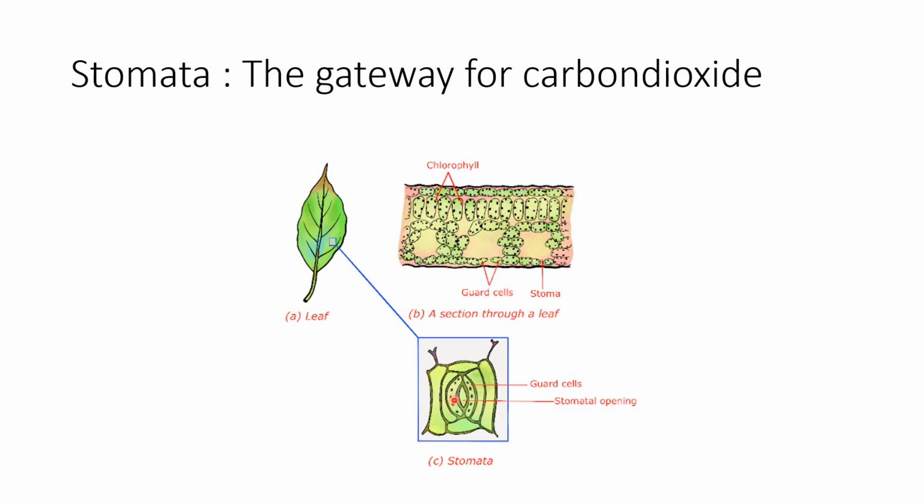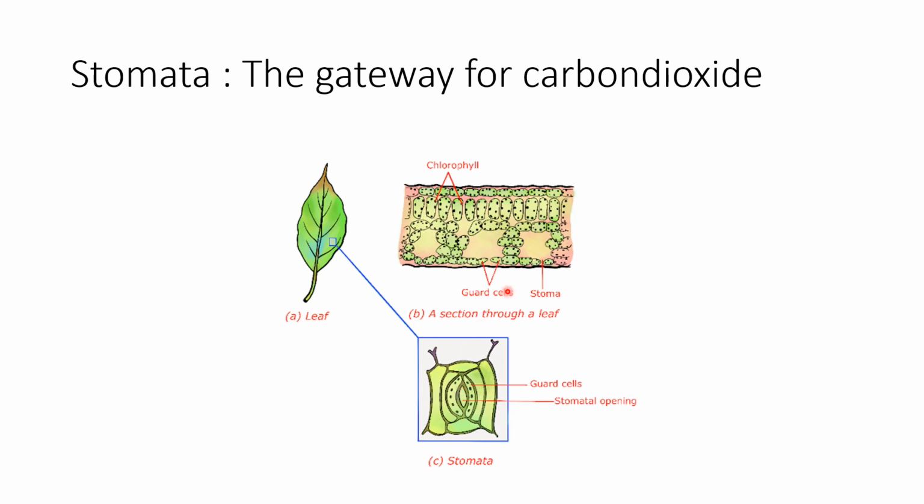So this is the opening, and this is the gateway for the carbon dioxide to get into the plant, and then that carbon dioxide is used for photosynthesis. So you can see these are the guard cells, and this is the stomatal opening, and once the carbon dioxide comes into the leaf, it closes.